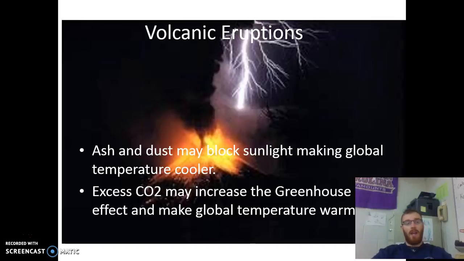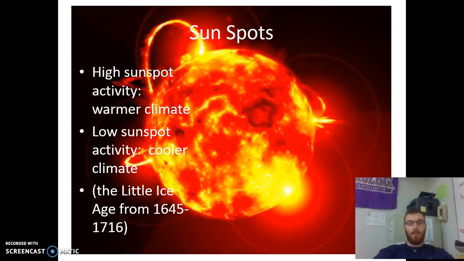So one would be volcanic eruptions, where ash and dust may block sunlight, which would overall cool global temperatures. But then in turn with that, excess CO2 that gets released into the atmosphere, since we've already talked about the greenhouse effect, will make global temperatures warmer. So you'll go through a period of cooling and then ultimately a period of warming due to that excess CO2 and the greenhouse effect.